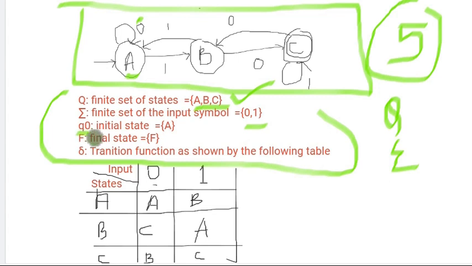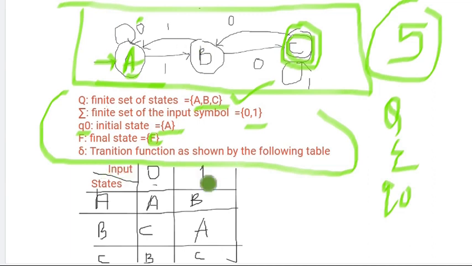Q0 represents the initial state. What is my Q0 here? With the help of a hint, I know that if an empty arc is moving to a vertex, that is my initial state. So here that is state A. So the initial state is A, okay, so I got to understand Q0. Now my final state is where I am having double circles. So C is my final state where I will be getting an output. So my final state is C.